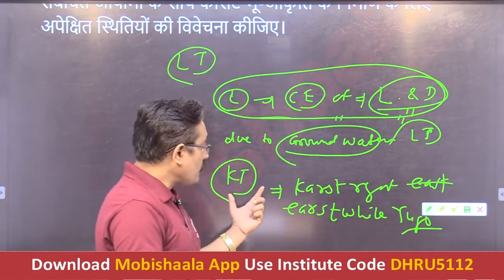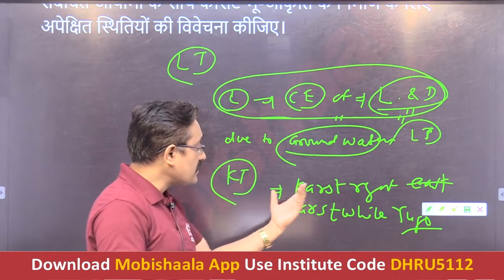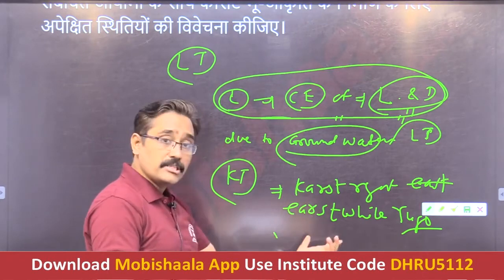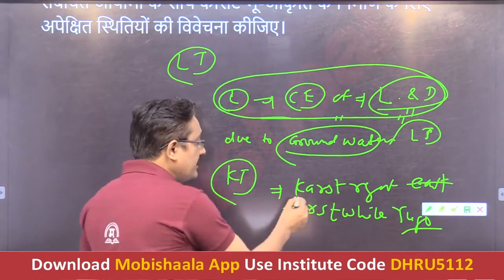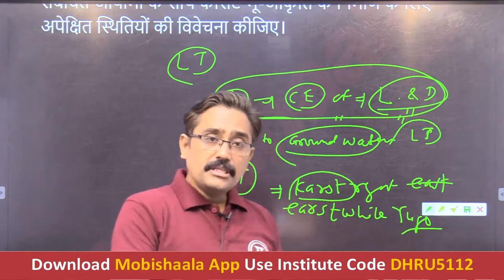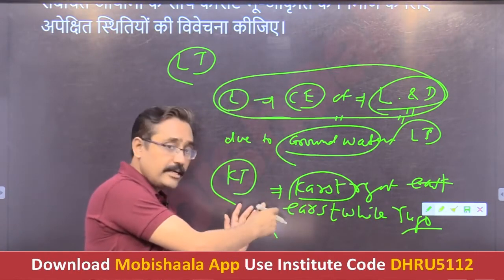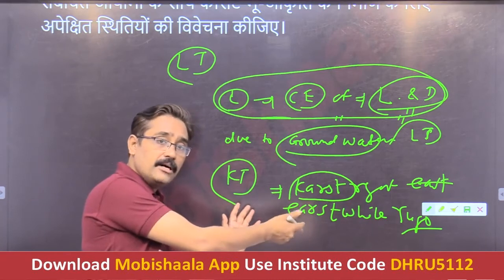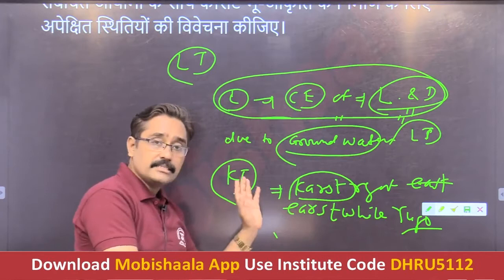This limestone topography is well developed in the Karst region of erstwhile Yugoslavia, and that's why it is popularly known as Karst topography. So where is this Karst region in Yugoslavia? It is situated along the eastern side of the Adriatic Sea. If you see the Europe map, you will see that along the east coast of the Adriatic Sea, the entire region of Yugoslavia is called Karst region.